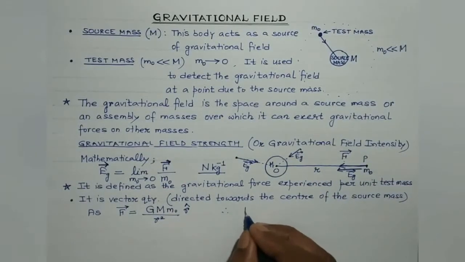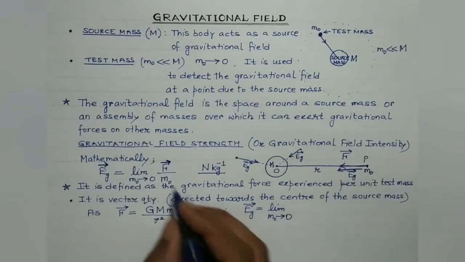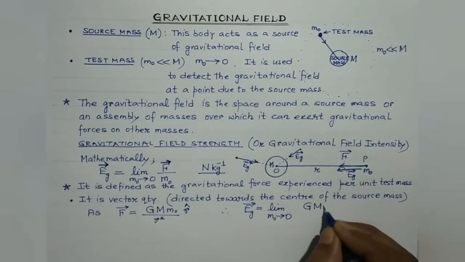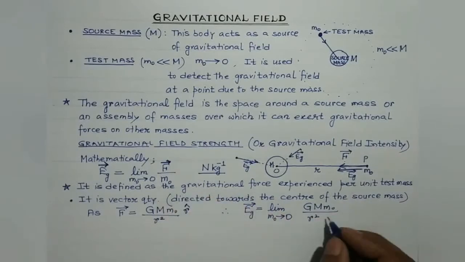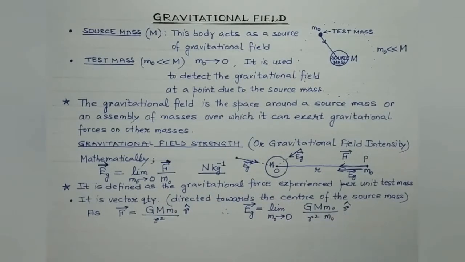Therefore, gravitational field would be equal to limit M naught tends to 0. Substitute this value of F over here. So what do you get? G capital M M naught divided by R square, R cap. So M naught gets cancelled.